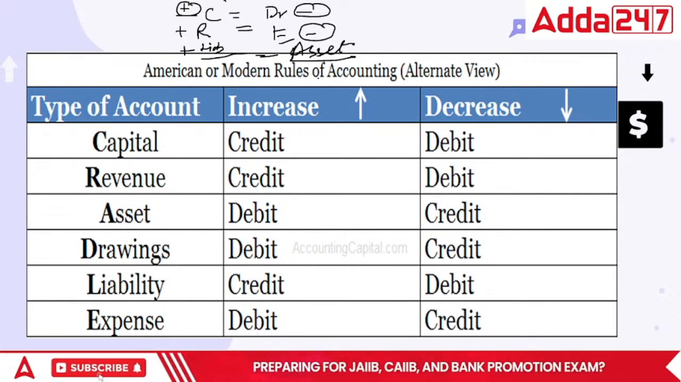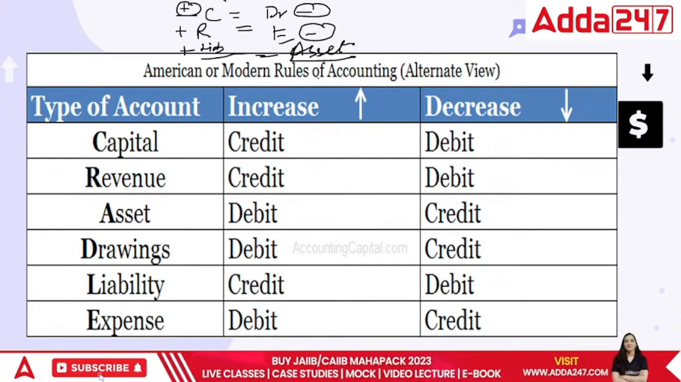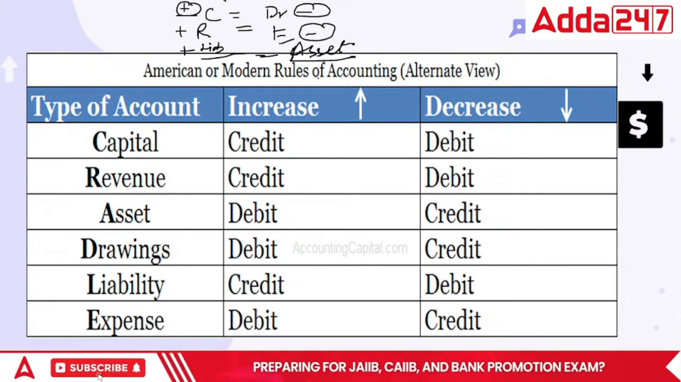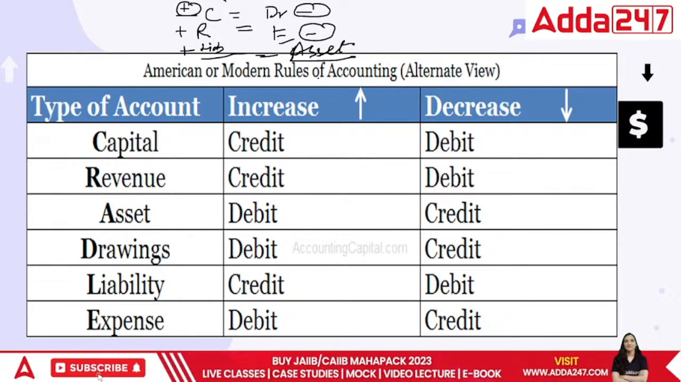Basically, the crux of the story is when you bring money to the business, it's called capital. If you take it out, then it's called drawings. Then revenue: if you want to earn revenue, you'll have to spend money first. So if you're spending the money, that is called expenses. When you're gaining, it is called revenue.